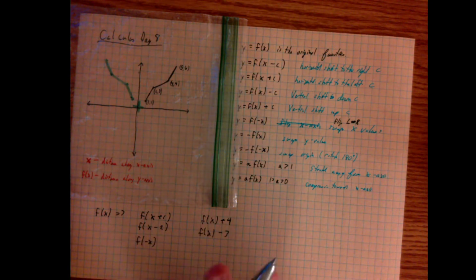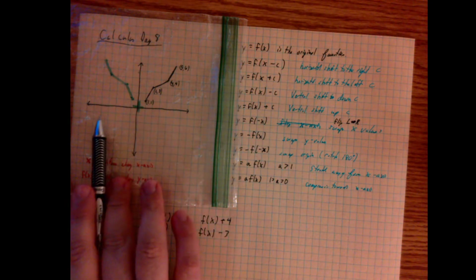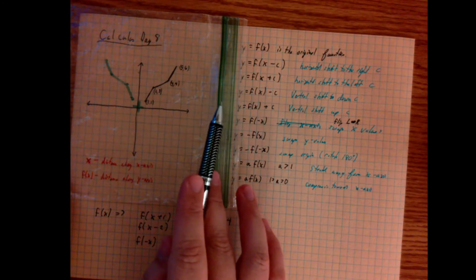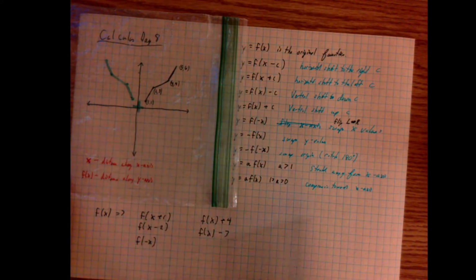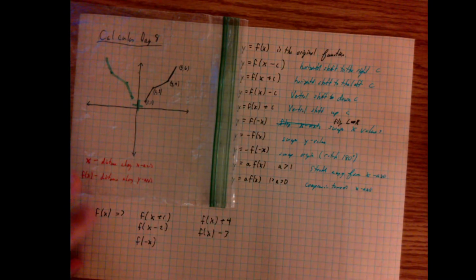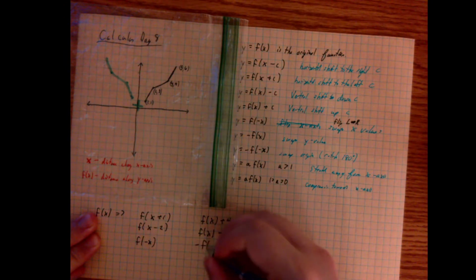Notice that it flips around the origin. So if something was already to the left of the origin, it will go to the right of the origin. If it was already on the right, it will go to the left. Compare this to negative f of x.